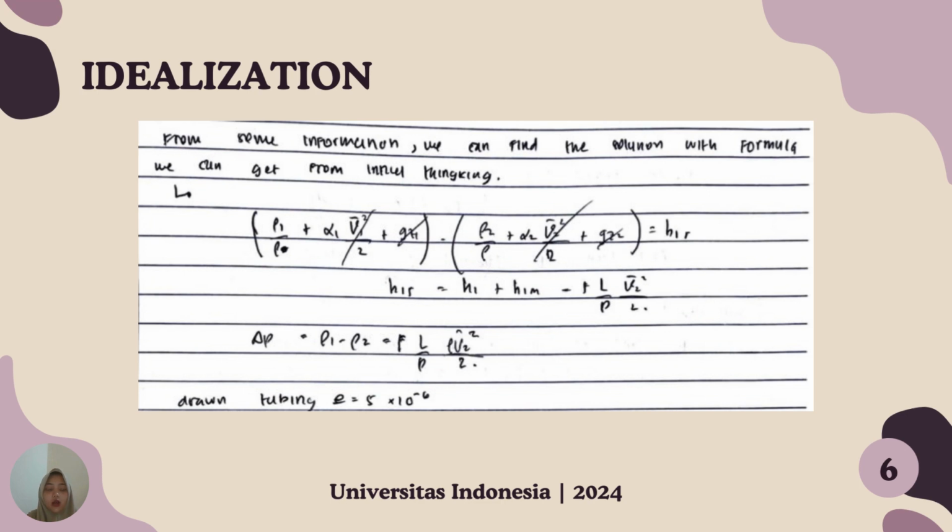And then we can find delta P sama dengan rho 1 min rho 2 sama dengan f L per D, V2 kuadrat per 2. Jam tubing sama dengan 5 dikali 10 pangkat min 6 kuadrat.